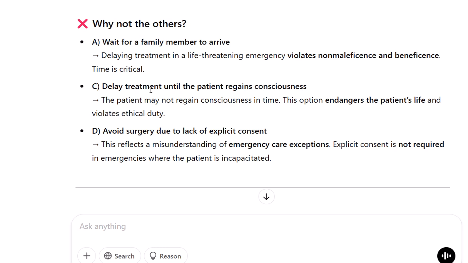D. Avoid surgery due to lack of explicit consent. This reflects a misunderstanding of emergency care exceptions. Explicit consent is not required in emergencies where the patient is incapacitated.